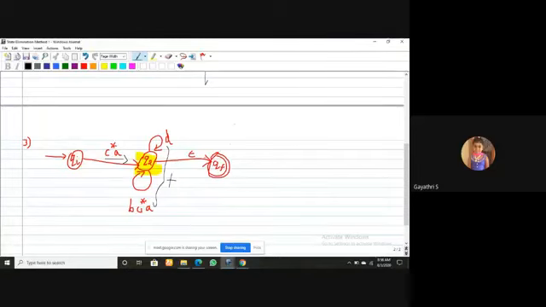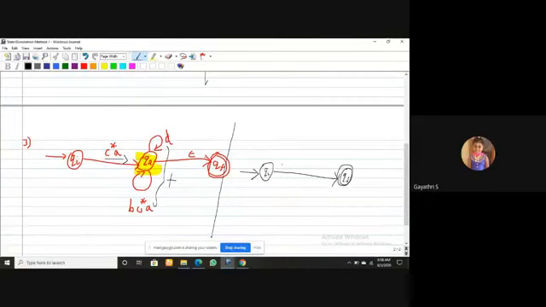How can I rewrite it here? After eliminating Q2, Qi directly connects with the final state QF. What should I add here?